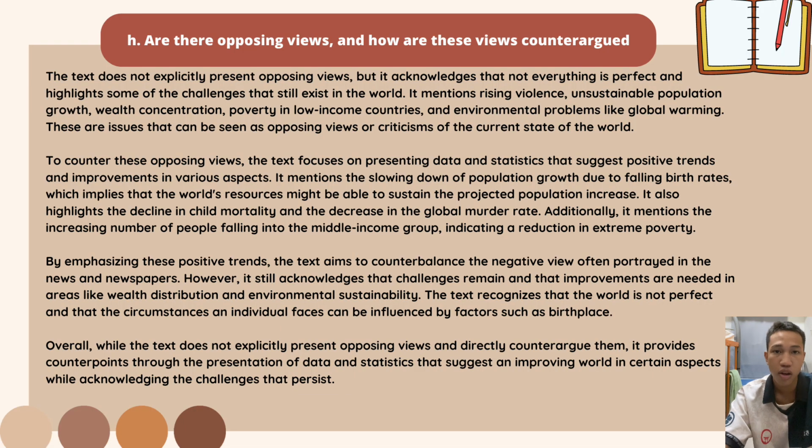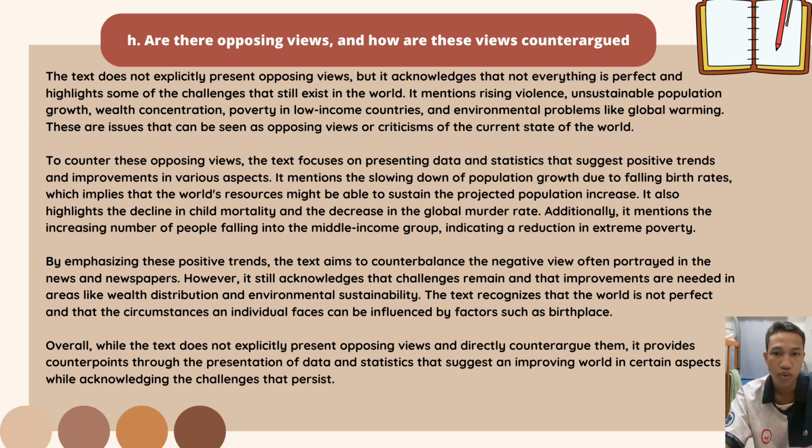H. Are there opposing views and how are these views counter-argued? The text does not explicitly present opposing views, but it acknowledges that not everything is perfect and highlights some of the challenges that still exist in the world. It mentions rising violence, unstable population growth, wealth concentration, poverty in low-income countries, and environmental problems like global warming. These are issues that can be seen as opposing views of the current state of the world.